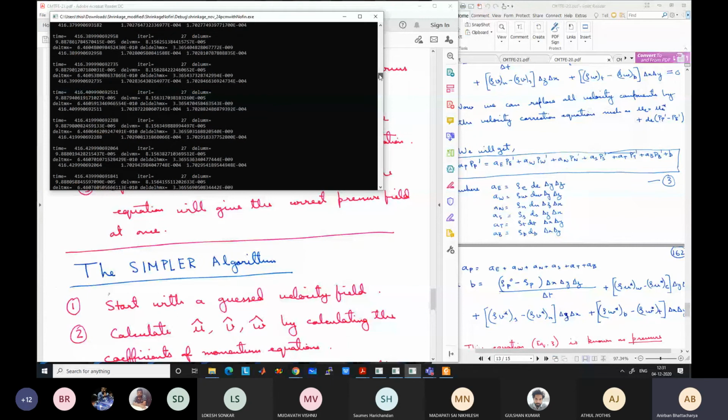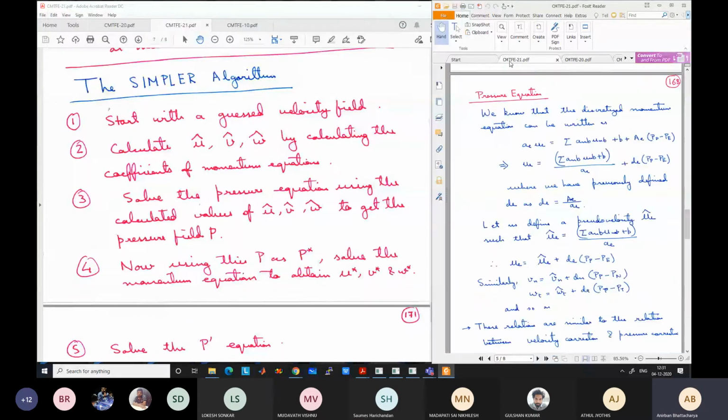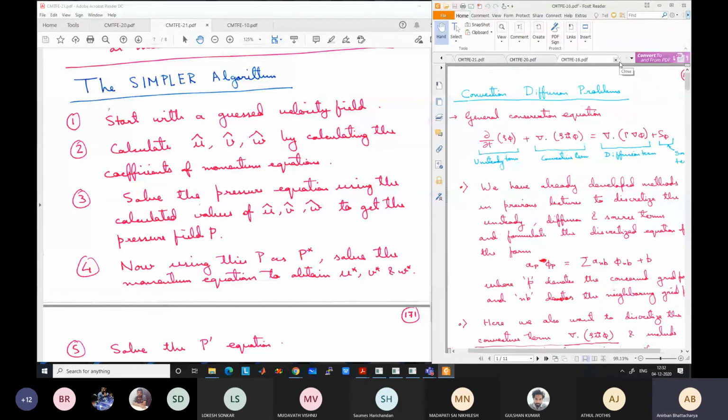But anyway, let us discuss. Then we will again discuss the pseudo velocity. So what is the SIMPLE algorithm? I will keep the pseudo velocities here open, or the SIMPLE algorithm also we need to check once.